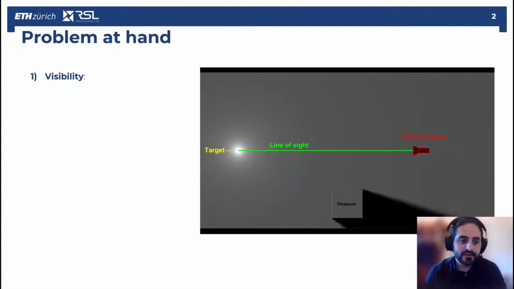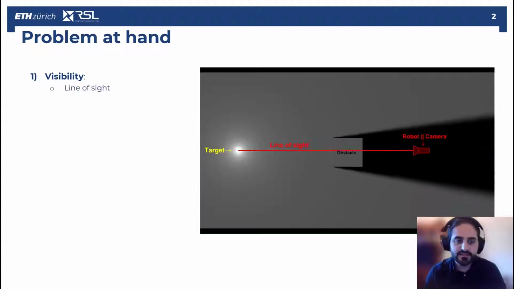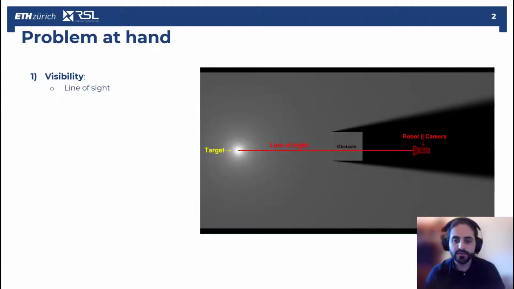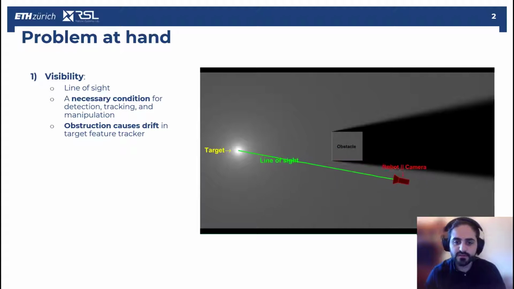The problem at hand is visibility for robotic applications. Visibility here stands for the existence of a line of sight between the robot and the target of interest, and it is a necessary condition for vision-based tasks such as detection, tracking, and manipulation. Whenever this visibility is lost, the confidence of the feature tracker in the target pose deteriorates due to drift. So ideally, we would like to achieve robot motions that avoid shadows cast by occluding obstacles.